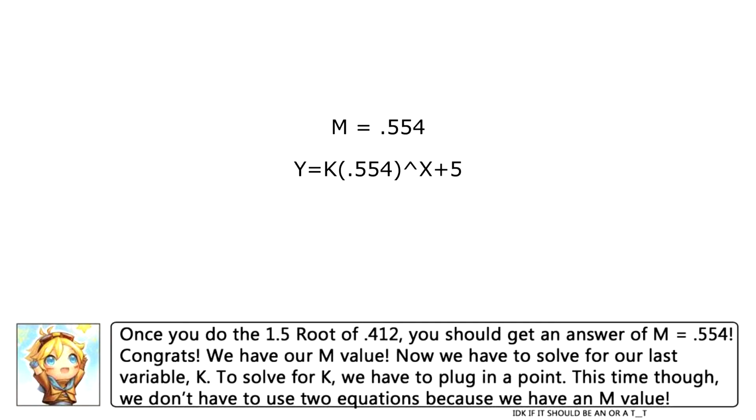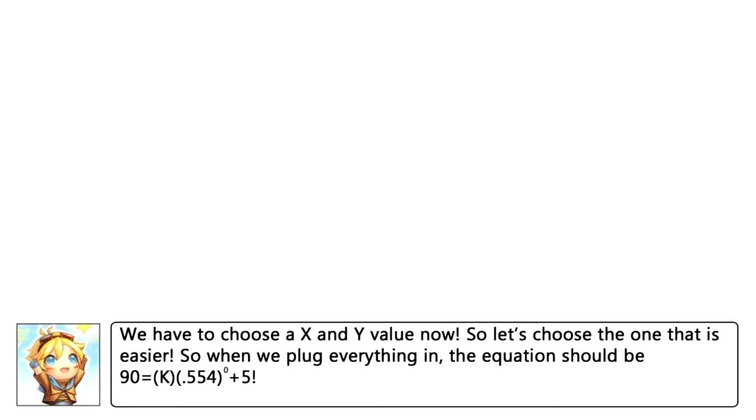To solve for K, we have to plug in a point. This time though, we don't have to use two equations because we have an M value. We have to choose an X and a Y value now. So let's choose the one that is easier. So when we plug everything in, the equation should be 90 equals K times 0.554 to the 0 power plus 5.